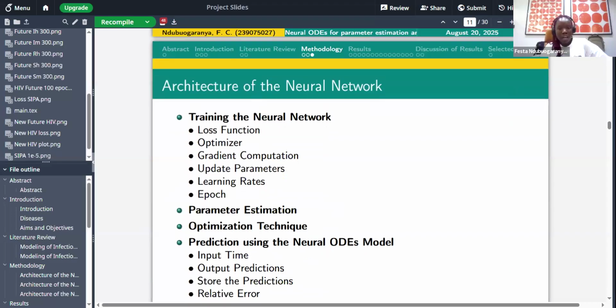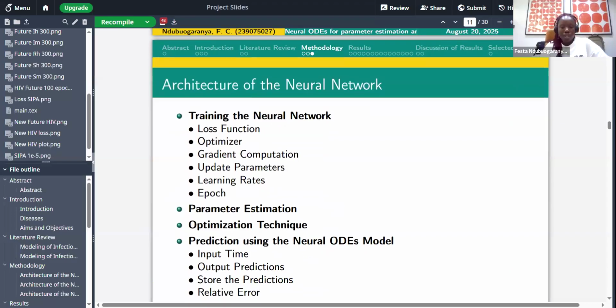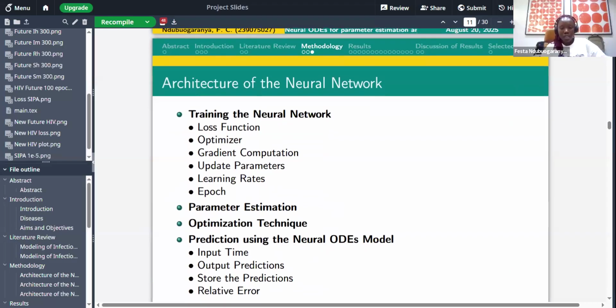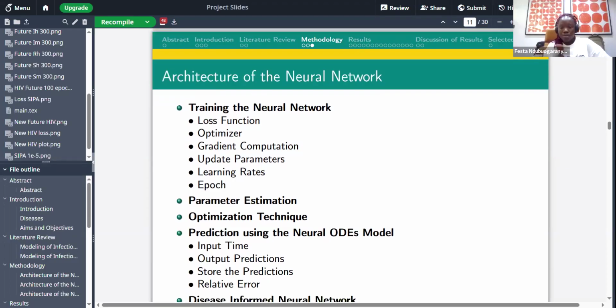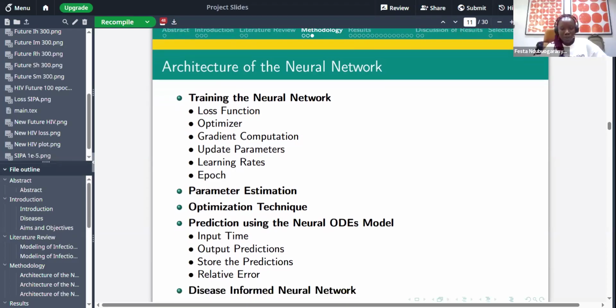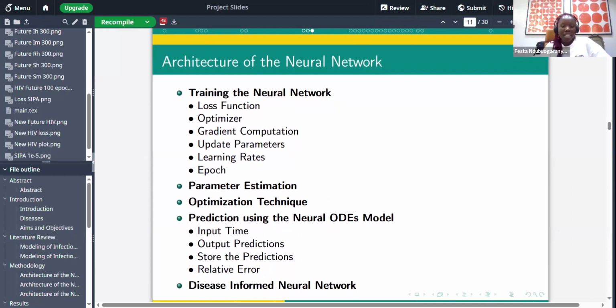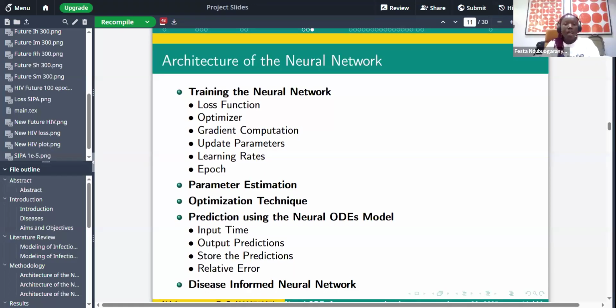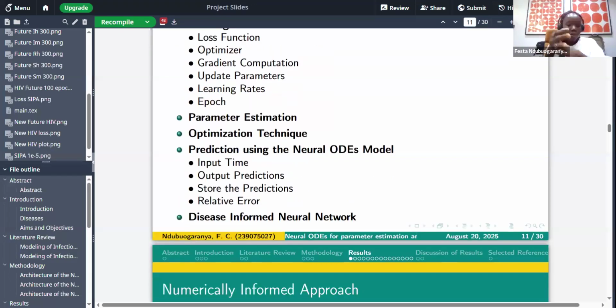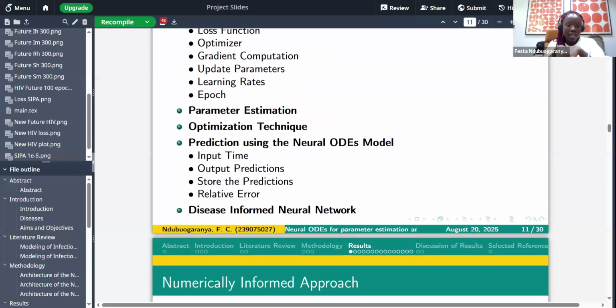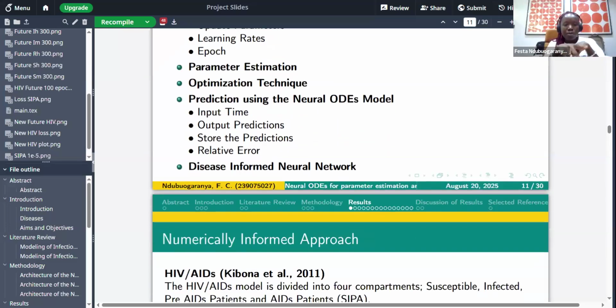This is what the dynamics look like, and this is the schematic diagram. We have the recruitment rate, which goes into the susceptible class, this is the natural death, and this is the transmission from S to I. So this is what the flow of the malaria model looks like from Kumar and Rajayan 2024. For this one, we worked with real-time data from Benue State, Nigeria. From the data, we can't tell the parameters of the system of ODEs we have above.